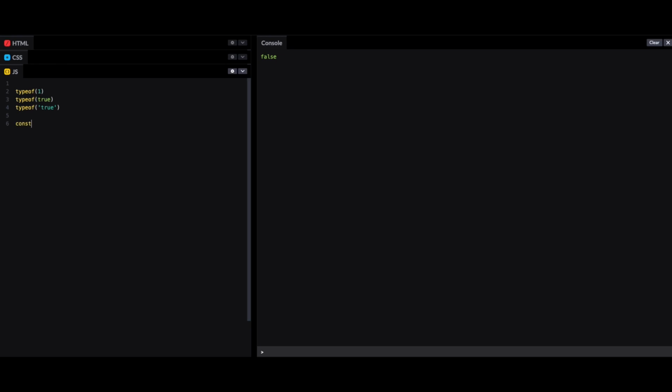I will create an array, const arr equal to an array, const obj equal to an object, and let's just initialize test. It is initialized, right? But I will set it equal to null. Let's check how typeof comes for everything, arr, obj and test.